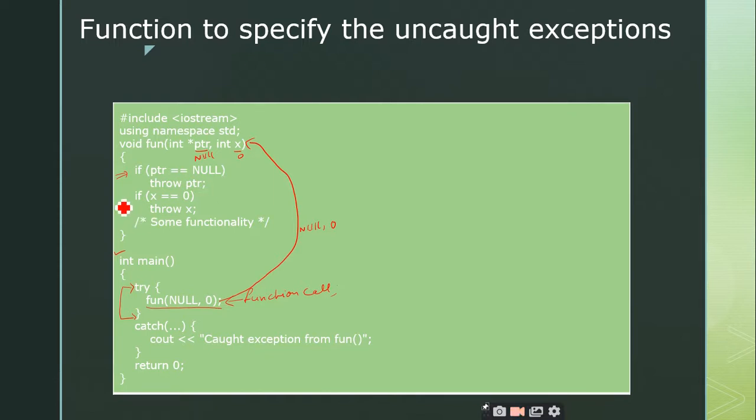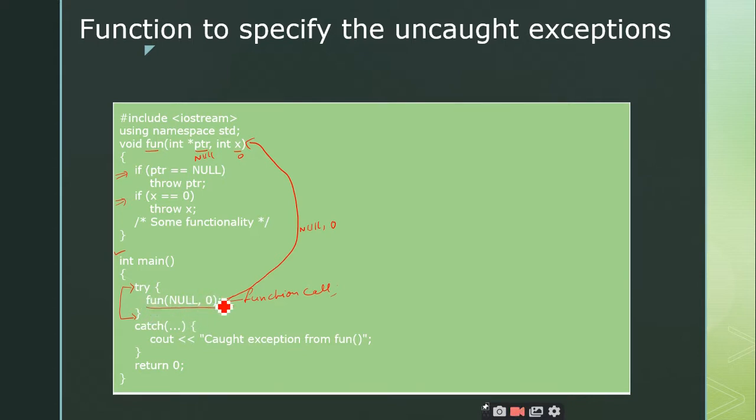Another statement: if x is equal to 0, throw x, and you write some other functionality. I'm not worried about what functionality is taken care of by this function. I just want to explain that throw statements can be written inside a function also. That means a function can throw an exception, right? But this happens only when you call the function within the try block.